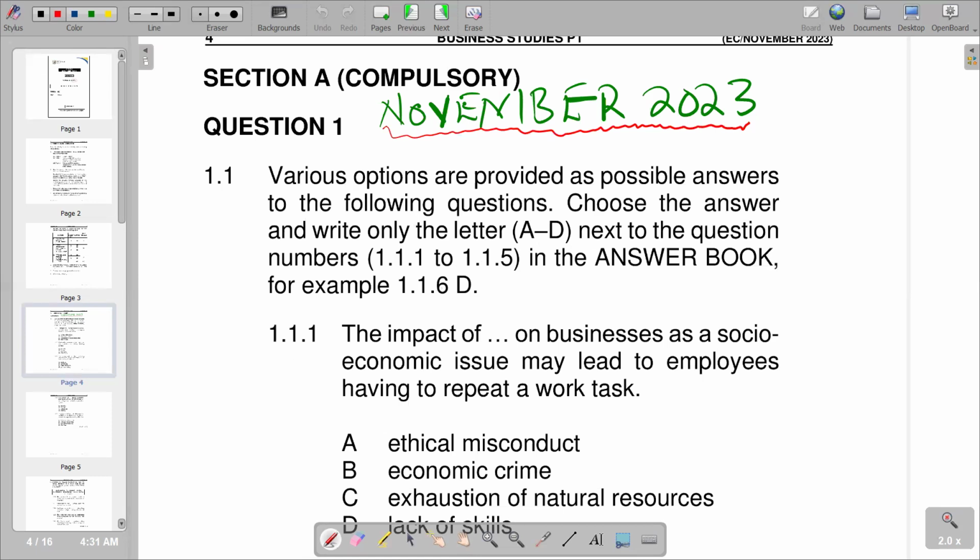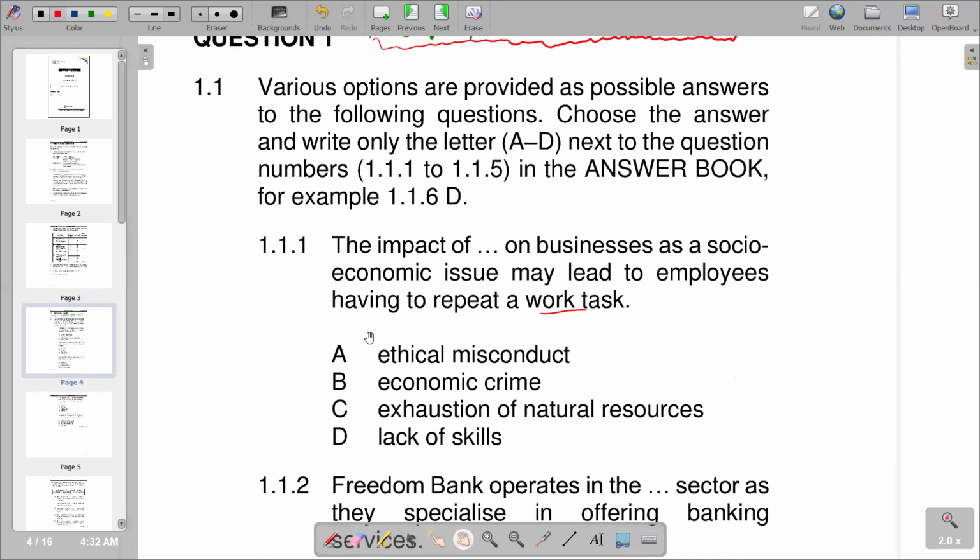Then on the first part of the question, it reads: the impact of dash on businesses as a socio-economic issue may lead to employees having to repeat work tasks. So basically, the question is asking about repeating a work task. In other words, it's redoing a task. So we are given various options which we need to go through and try to find the correct response. The first one is saying ethical misconduct, B is saying economic crime, C, exhaustion of natural resources.